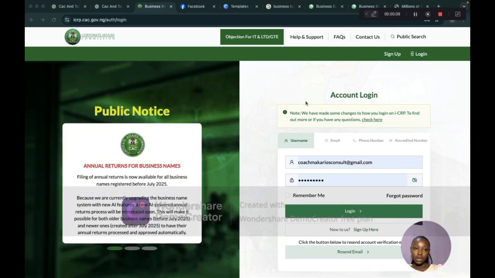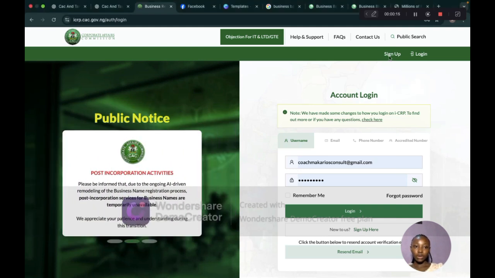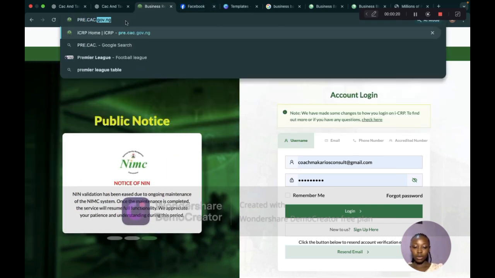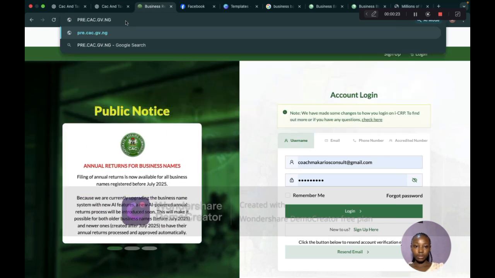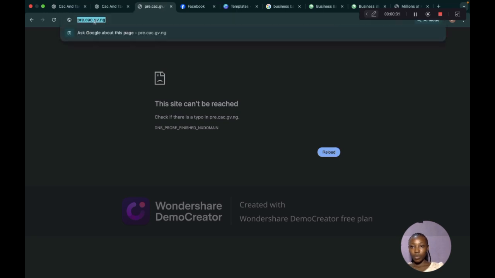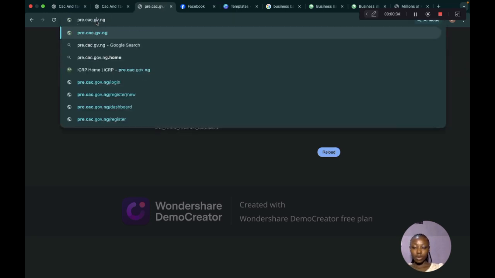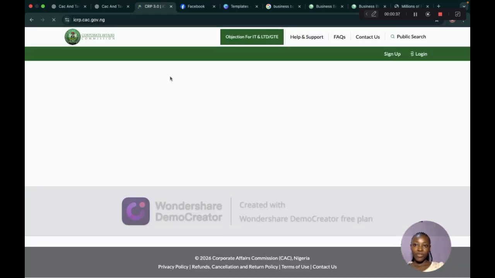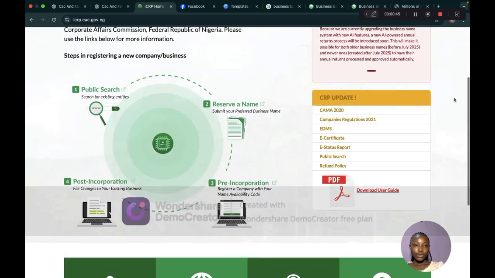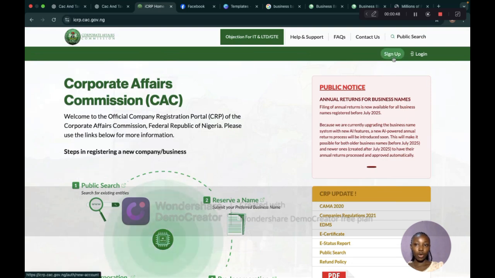Most of you don't have access to accredited agent portal, so you have to sign up and create an account for your client. And to do that, you come to pre.cac.gov.ng. You click on enter and you load the site. And you see this is the interface you get once you come here. Then you just tap on your screen, scroll up and click on sign up.